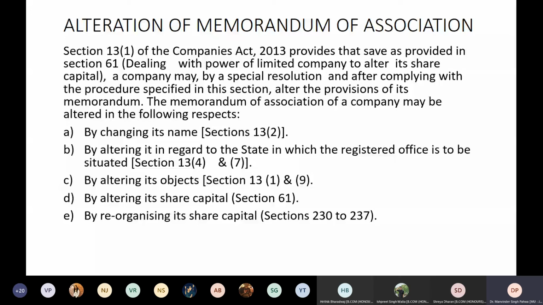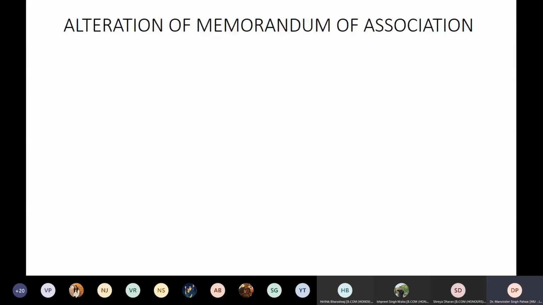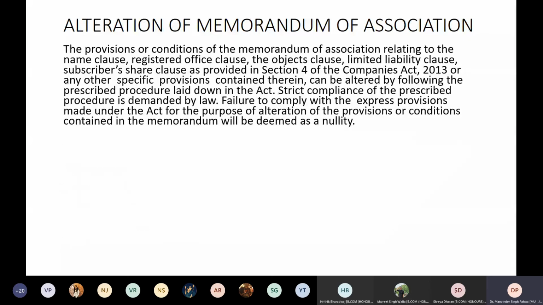In the same way, if there is a reorganization of the capital, where you have changed the nominal value of the shares, suppose from rupees 10 shares you want to make rupees 100 shares with the same capital, that will need some alteration. You can also reduce the capital if you have some extra capital, and that reduction can also be done with the help of an alteration in the memorandum of association.